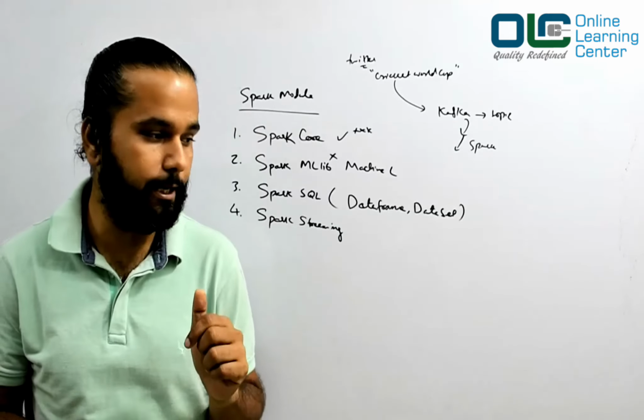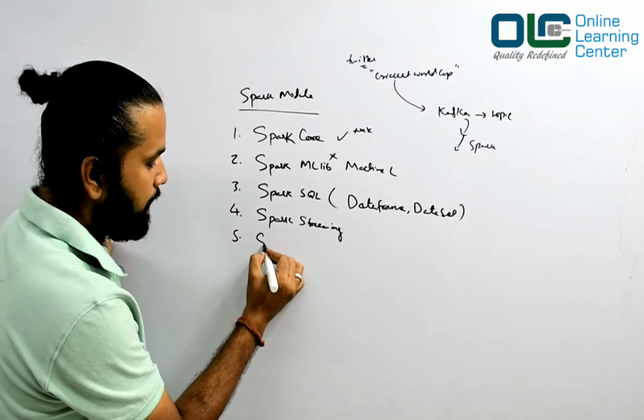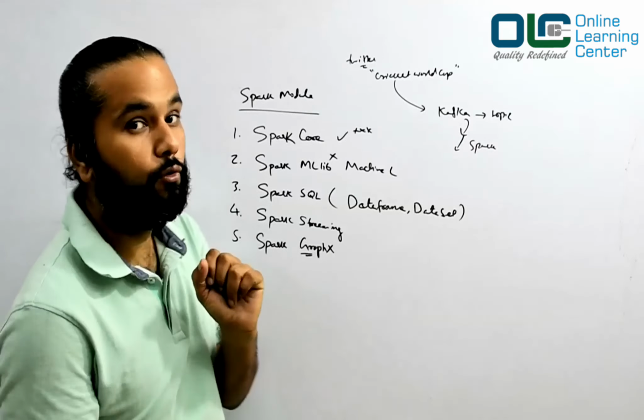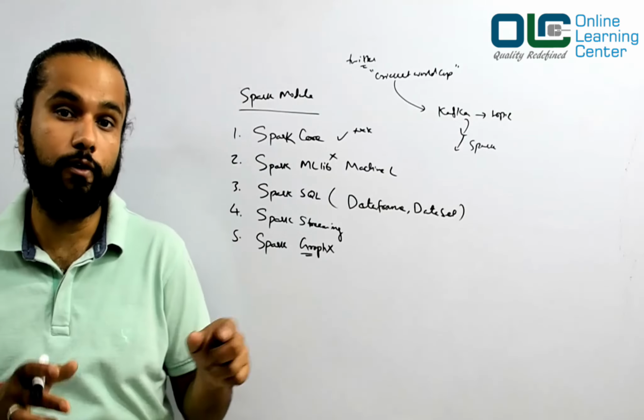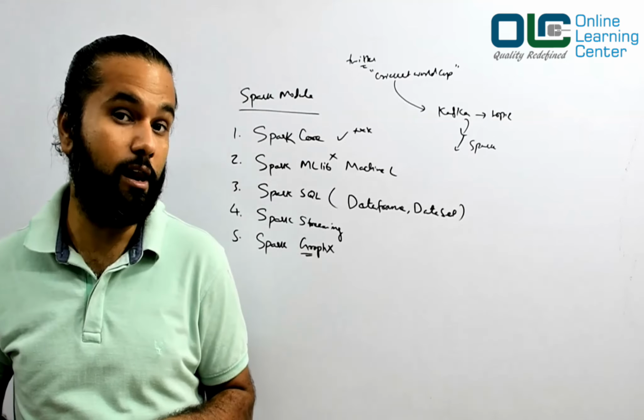Okay, and then you have a beautiful concept called Spark GraphX. This can be used when you want to create some relationships out of the data you have, and it can be used in fraud detection a lot. How?